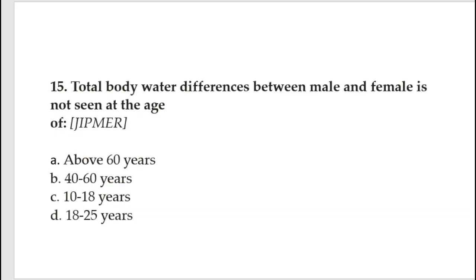Your next question is: the total body water difference between male and female not seen at the age of.